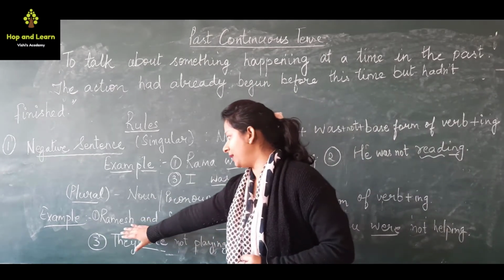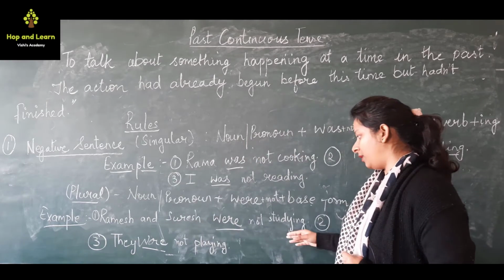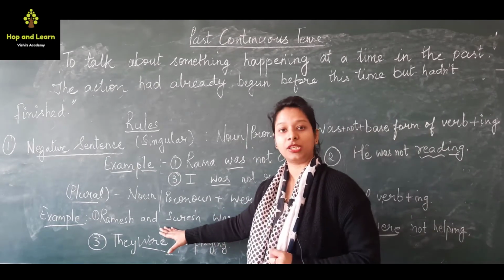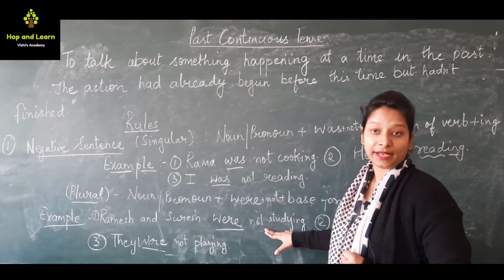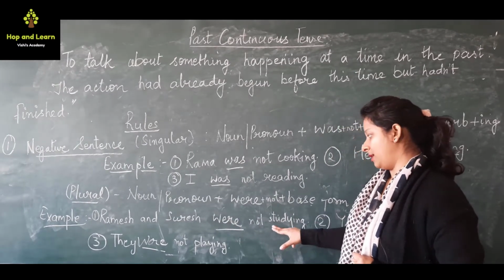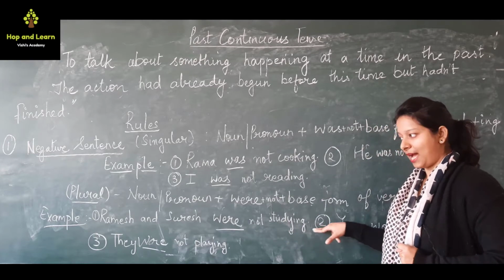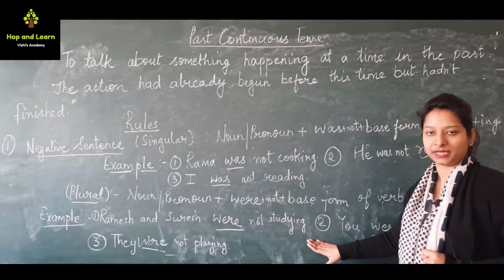So example, Ramesh and Suresh were not studying. Now in this sentence we are talking about two persons. For plural nouns we use were. Since it is a negative sentence, we will add not. Base form of the verb study plus ing. Ramesh and Suresh were not studying.